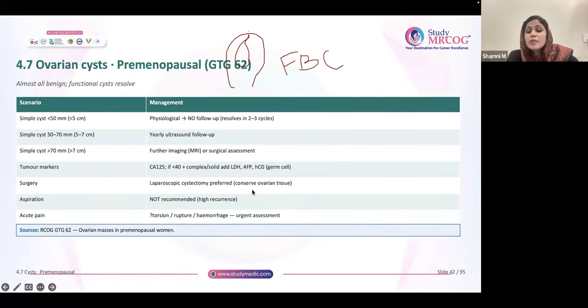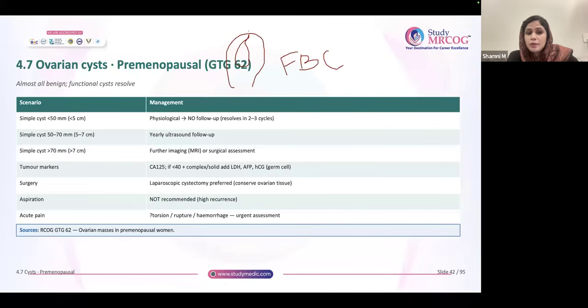Coming to the surgery of premenopausal cyst, we are focusing on simple cyst now. Generally laparoscopic cystectomy is preferred. We will try to preserve the ovarian tissue. Why? Because they are in the premenopausal age group. Aspiration is not recommended because there is a chance of recurrence.